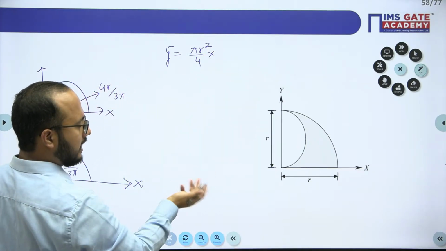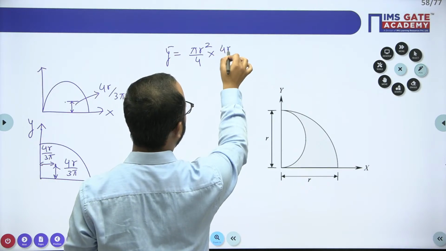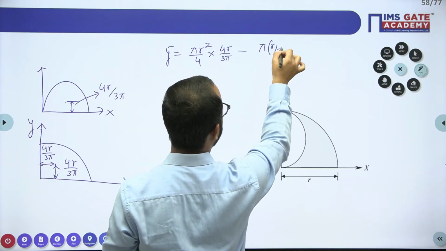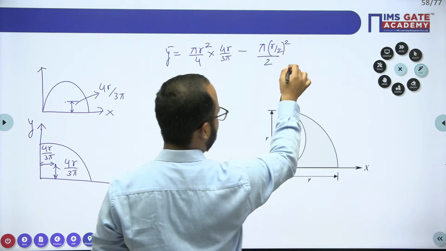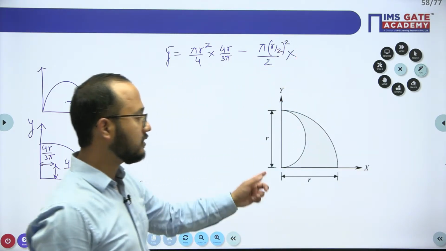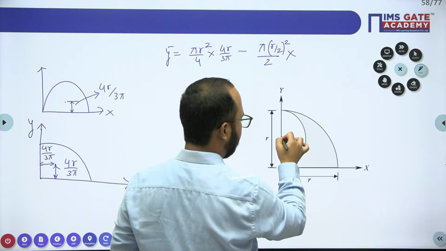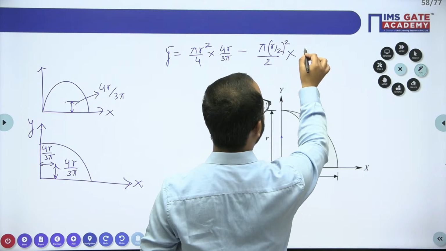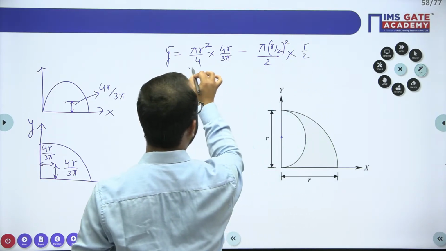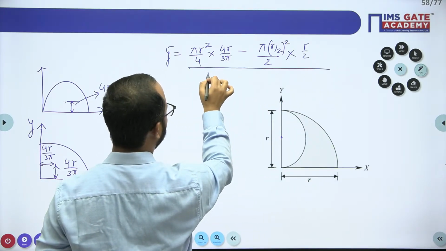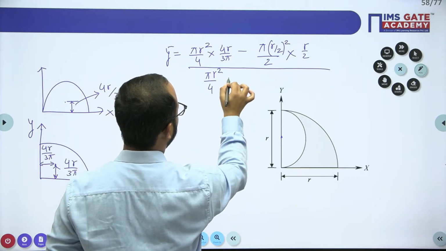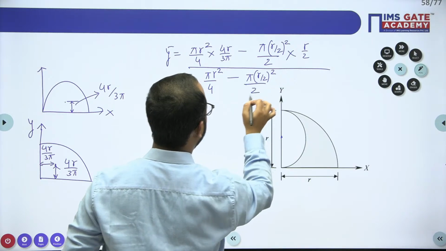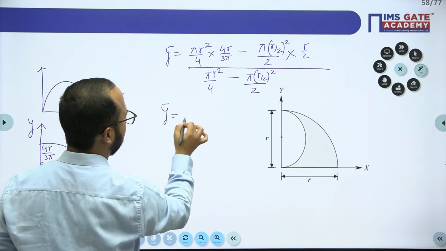In case of the quadrant, x bar and y bar are the same, so you write directly 4r upon 3 pi, minus the semicircle area, pi r by 2 square by 2, into, but in the case of the semicircle the y bar will be R by 2. And in the denominator you will have the areas only. Like this, you can get the answer for y bar here.